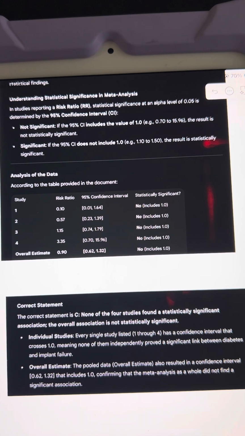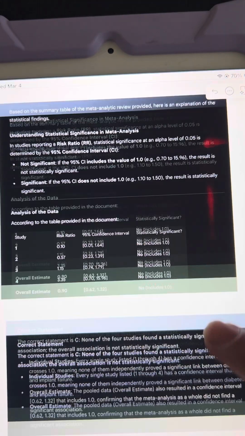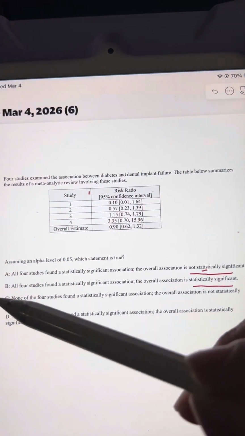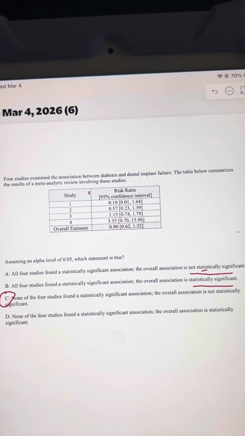So in every single study we have seen the confidence interval is crossing 1, meaning none of them independently proved a significant link between diabetes and implant failure. So the answer for this question is C. It is a very important question. Hope it helped you to answer in the exam. Thank you.